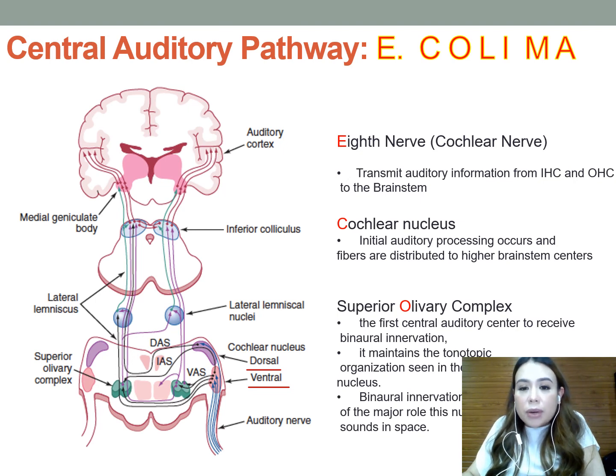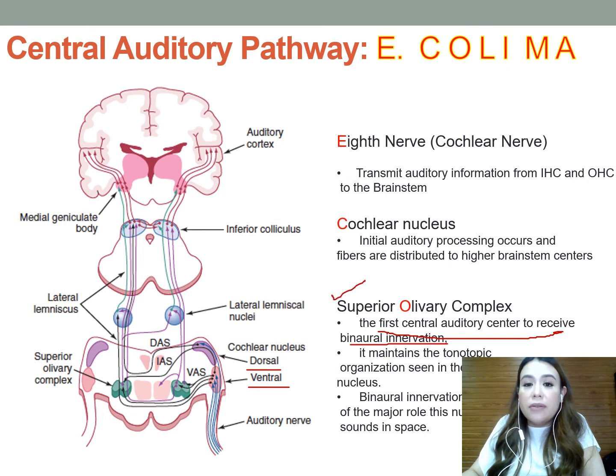Okay, next you have our superior olivary complex. So the superior olivary complex is the first central auditory center to receive binaural innervation, and it maintains the tonotopic organization seen in the cochlea and cochlear nucleus. Binaural innervation is indicative of the major role this nucleus plays in localizing sounds in space. So this is very important: the first central auditory center to receive binaural innervation is the superior olivary complex.